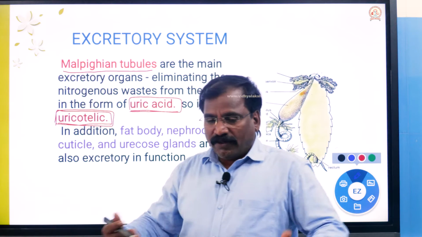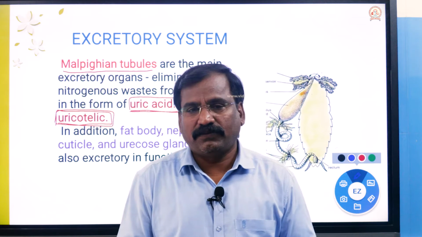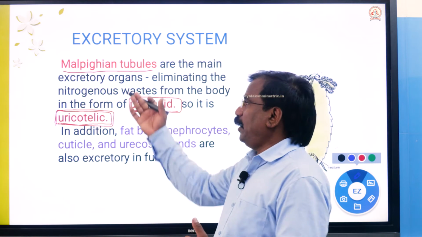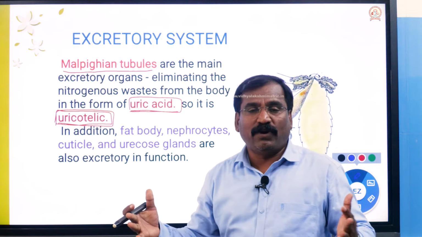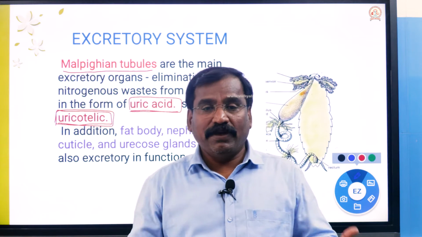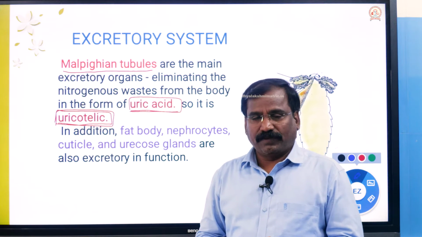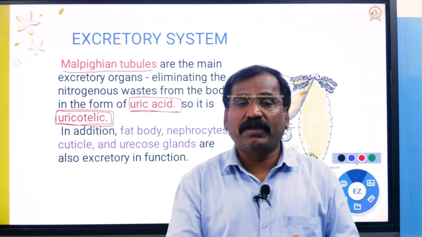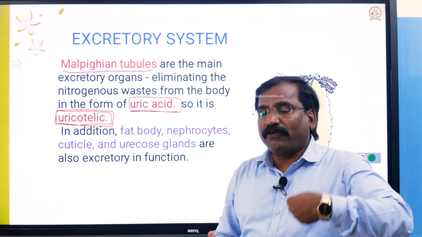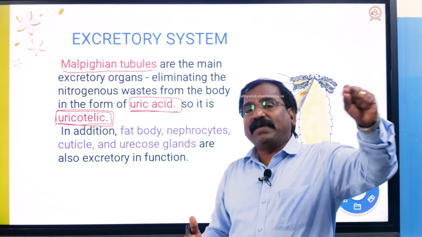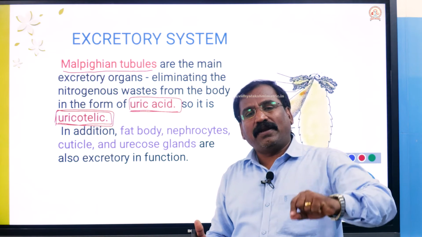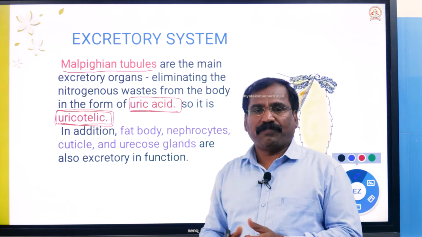If you take human beings, in our body the metabolic waste products are eliminated in the form of urea, so we are ureotelic animals. That phenomenon is called ureotelism.